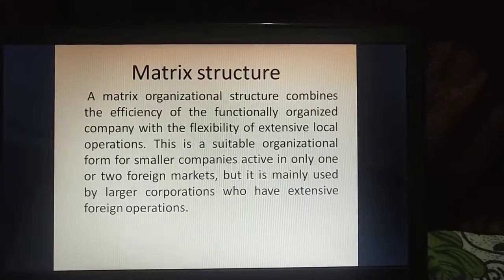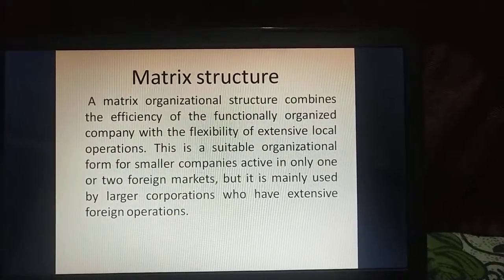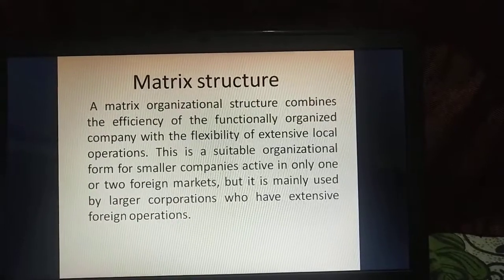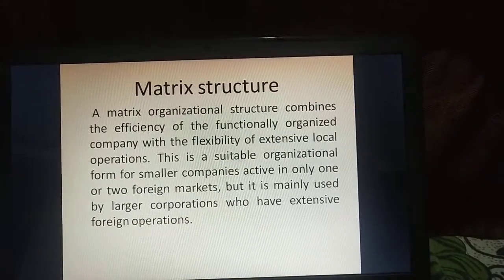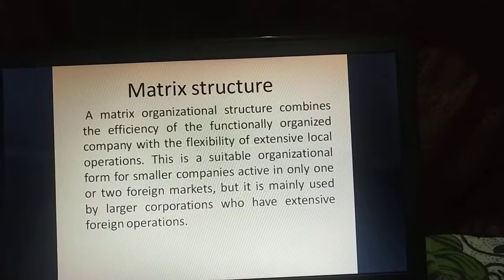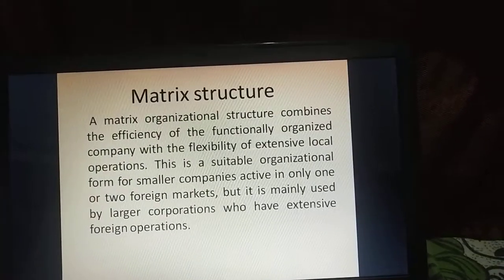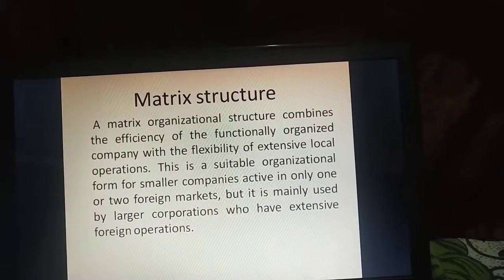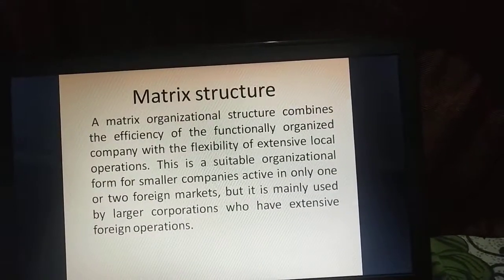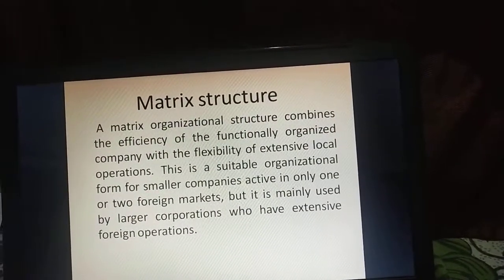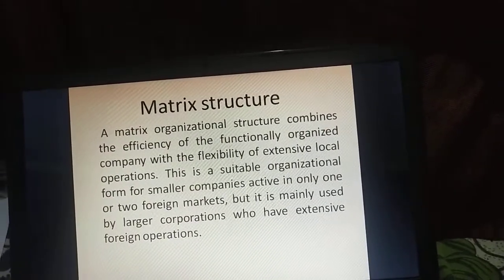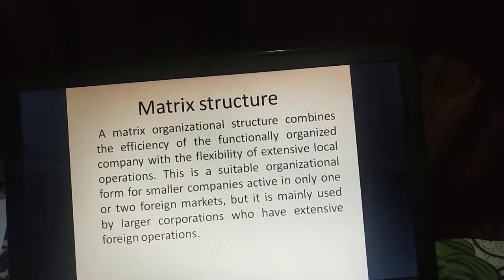Matrix structure is also considered a flexible structure. A flexible structure is a structure which combines the three aforementioned structures but also adds a new extra element. Furthermore, the matrix structure is basically a staff and line organization structure but in an enriched version. Concretely, the teams consist of the employees and the team leader, and they are constructed in a way to implement and finish the product on time and successfully.